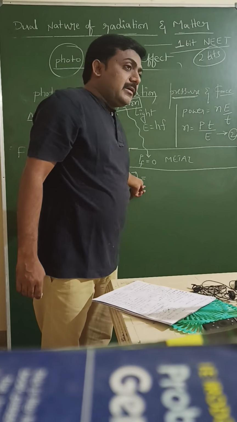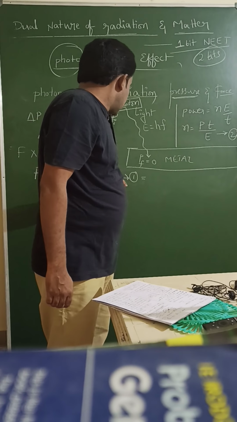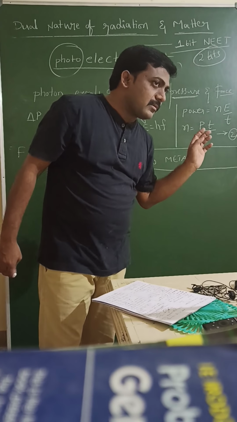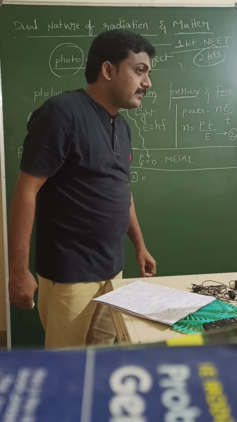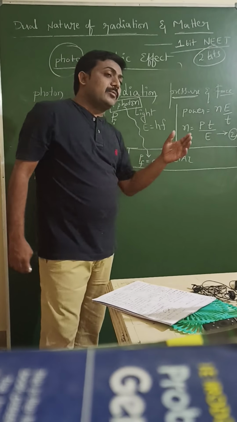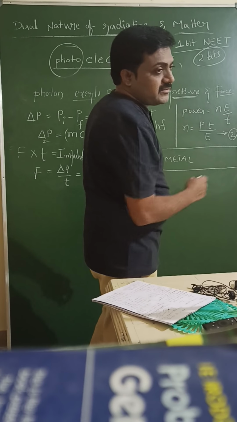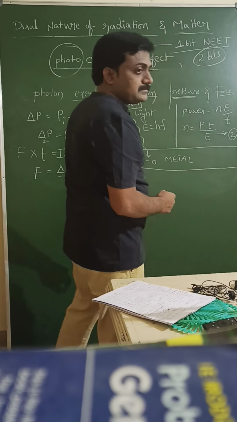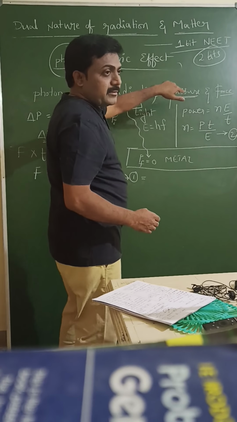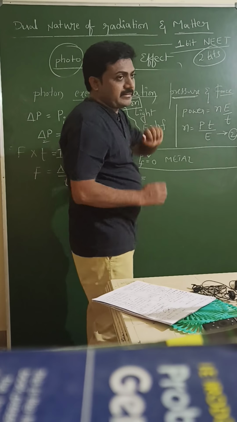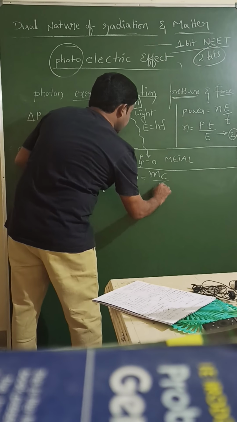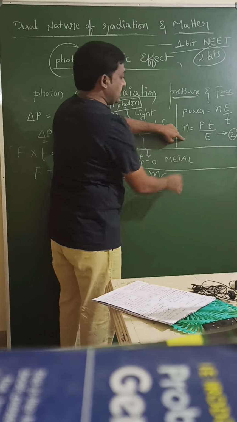Guys, is it visible? mc square. Sorry, tell me. Can you take energy as mc square? Yes, E is equal to mc square. Einstein's mass energy relation. Here E. You joined not from the start. At the start we discussed E is equal to mc square. mc by T in the place of n.